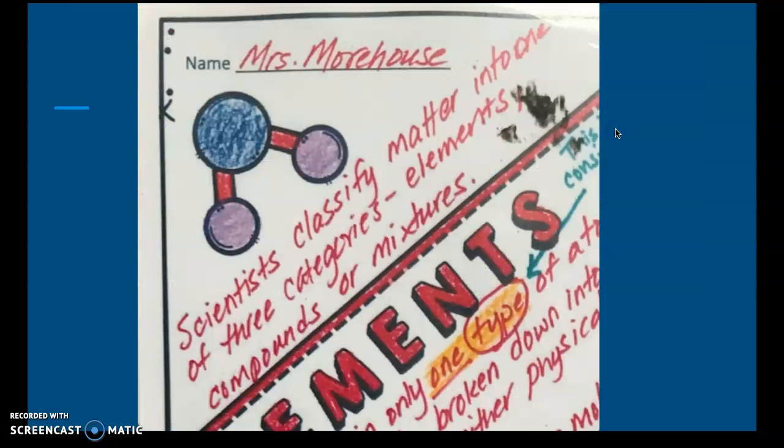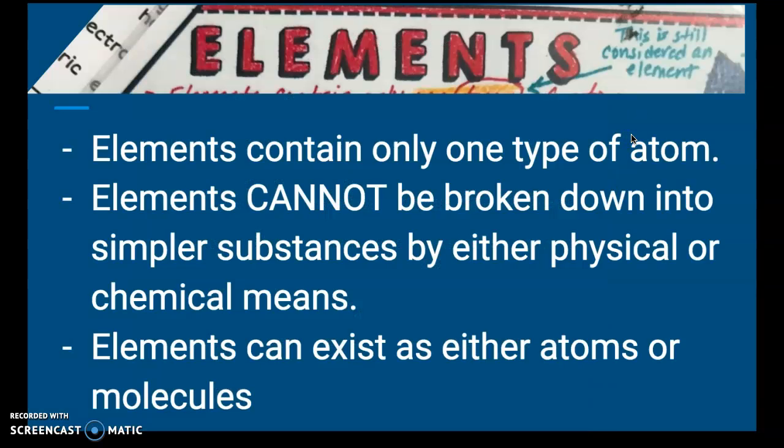Let's start right here. Scientists classify matter into one of three categories: elements, compounds, or mixtures. We're going to learn about those different categories today, so make sure you copy down that definition. It's a lot of writing today, but I know you can do this. So first we're starting with elements.